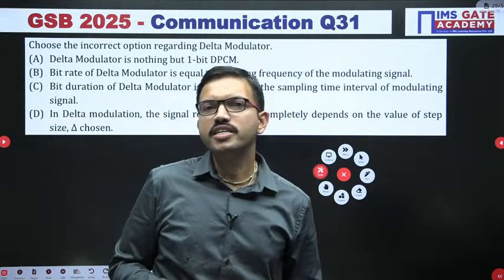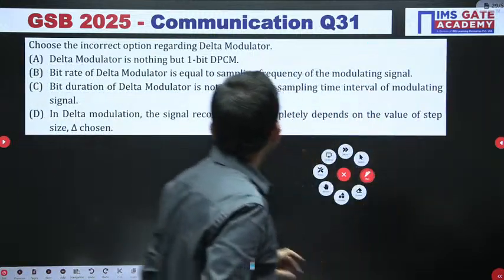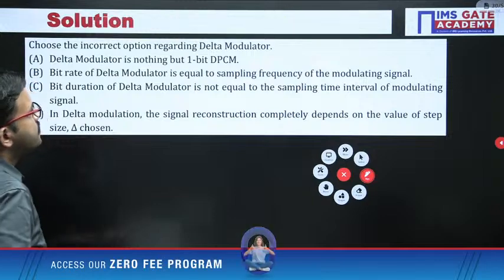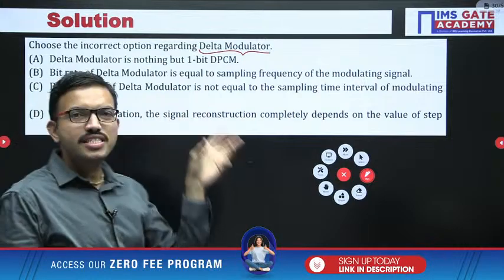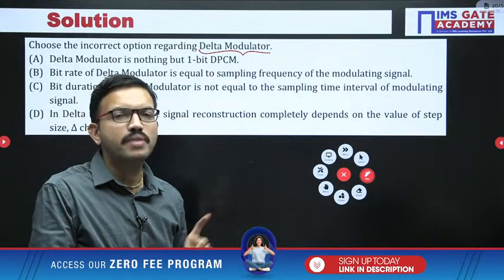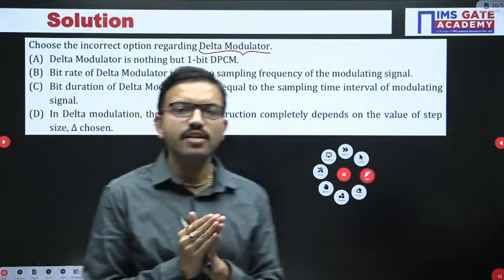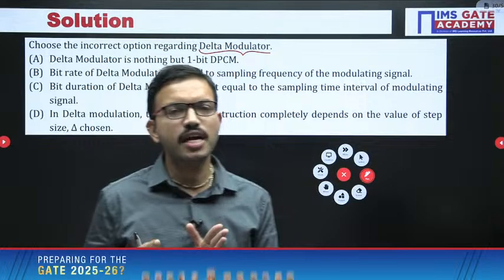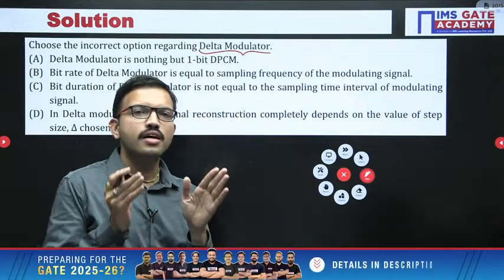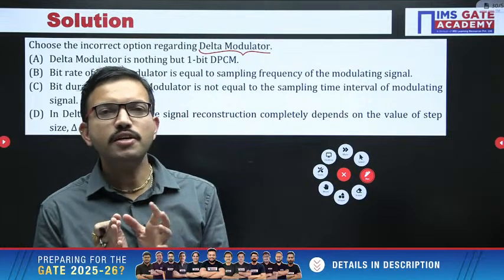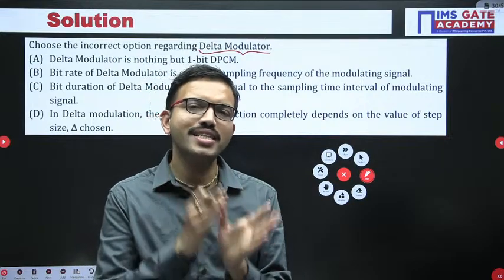Yes, very good, Nobita and Akanksha, very good. Here the question is regarding delta modulator. Delta modulator is a special case of DPCM, differential pulse code modulation. In pulse code modulation, we give the analog signal directly. From that analog signal, we take the samples and then do quantization and encoding. Whereas for differential pulse code modulation, before the quantizer, we take the present sample and the previous sample, compare them, and give the difference.